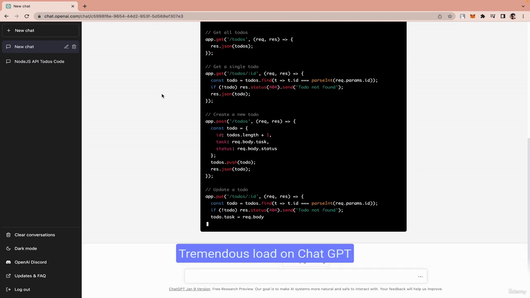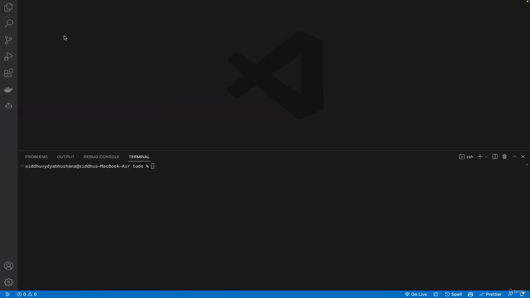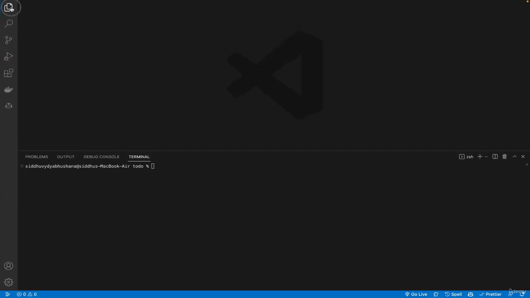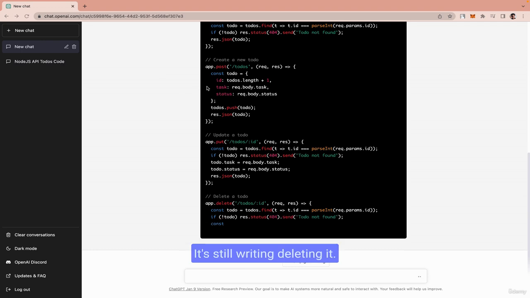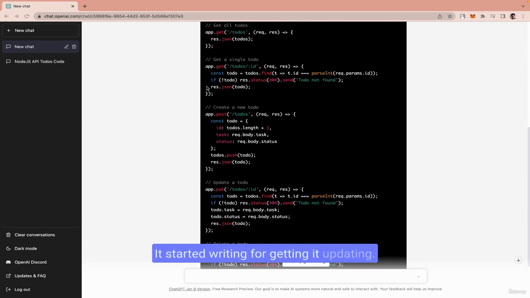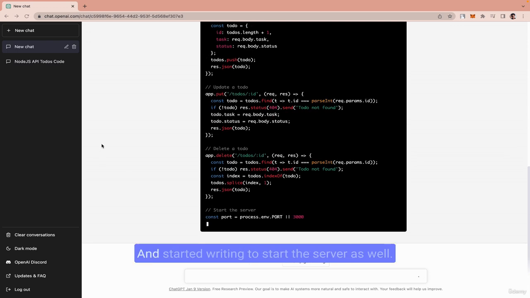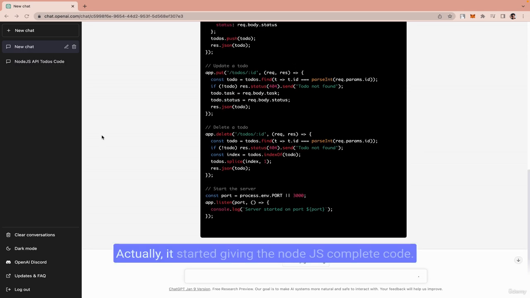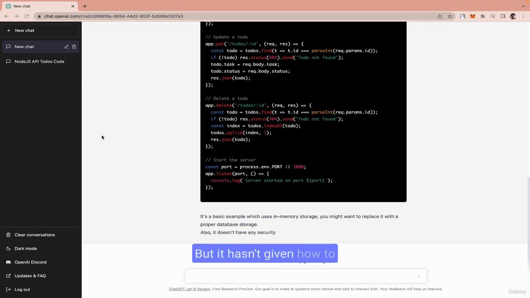Tremendous load on ChatGPT. It's still writing, deleting it. It started writing for getting, updating, posting, updating a to-do and deleting a to-do as well, and started writing to start the server. It started giving the complete Node.js code, but it hasn't given how to initialize a Node.js project. So now we are going to ask that.